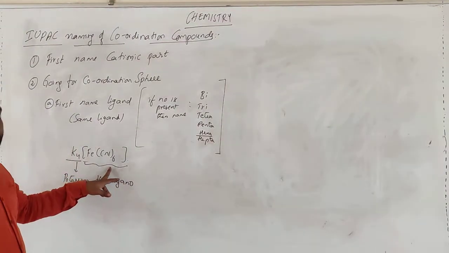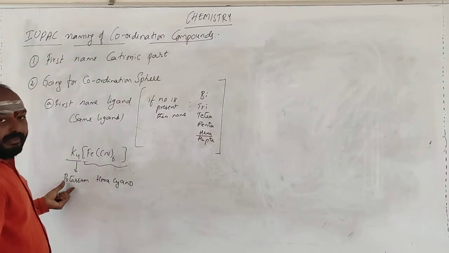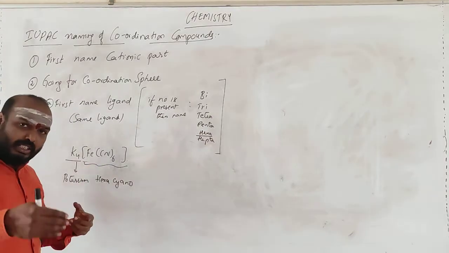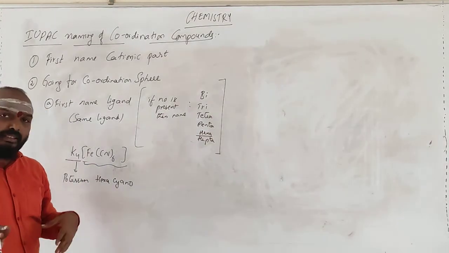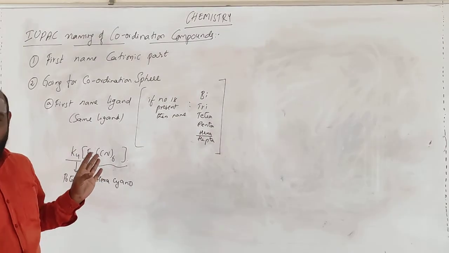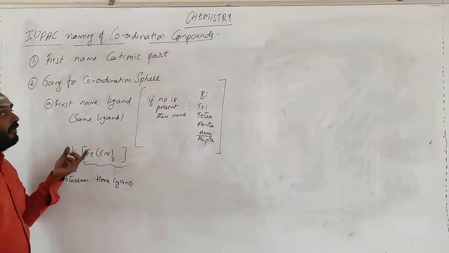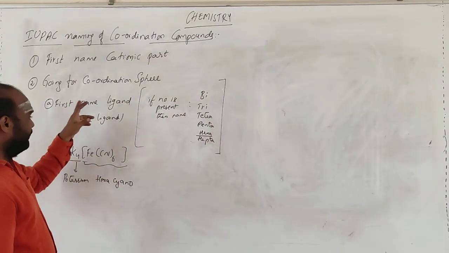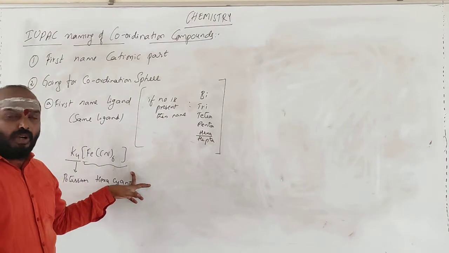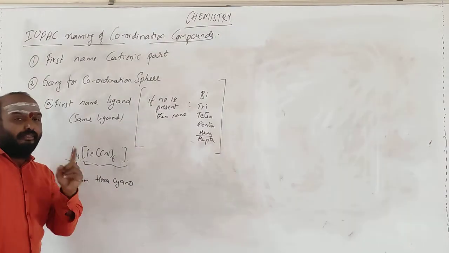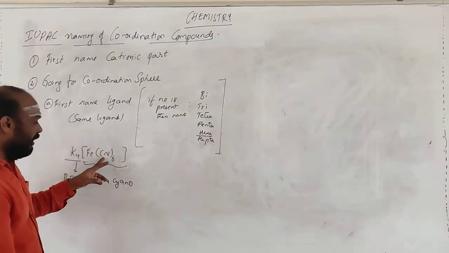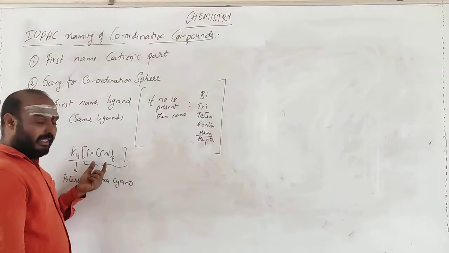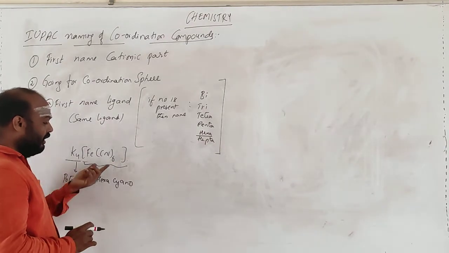I have done a compound like this. First you write the cation species. Next you go for the coordination entity. Don't get confused, I will explain clearly. First the cation part is finished. Next is the coordination entity. While naming the coordination entity, first you should go for the ligand. If there is more than one, how many are there?